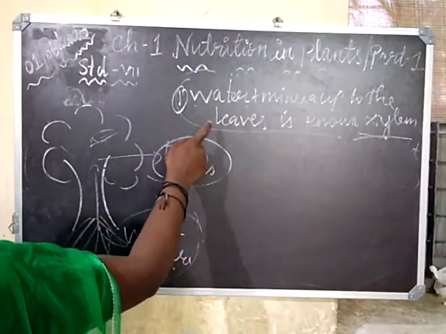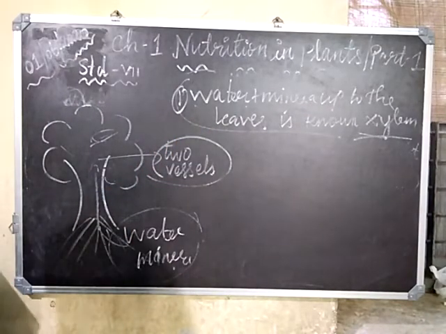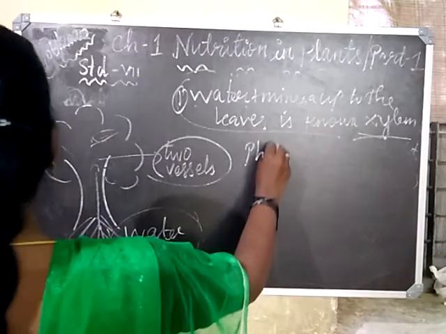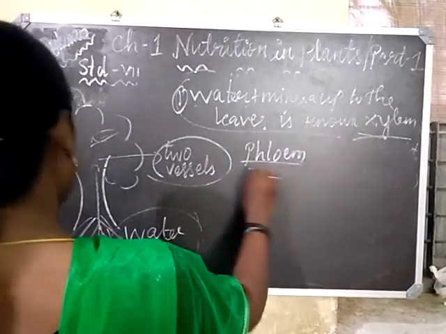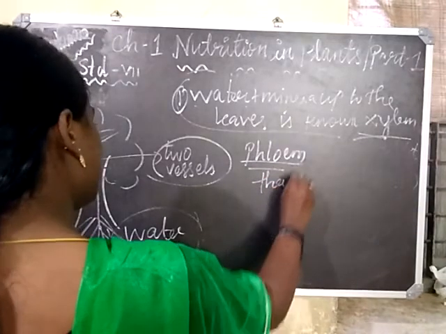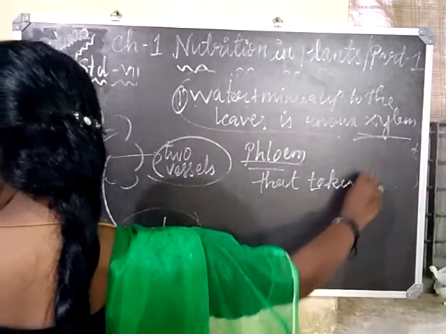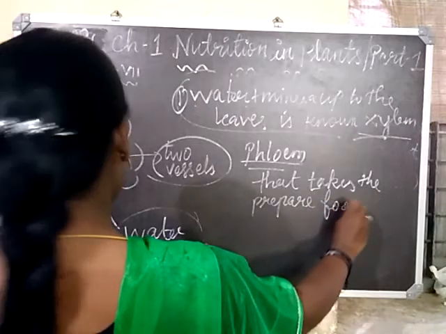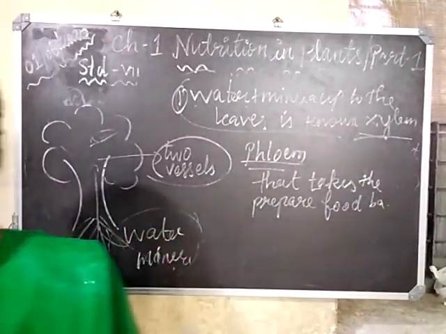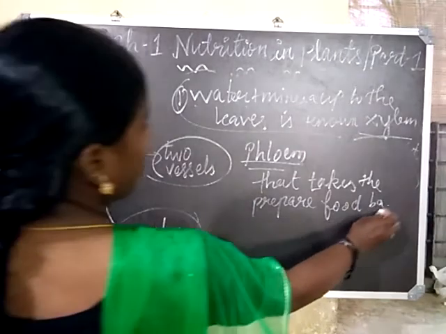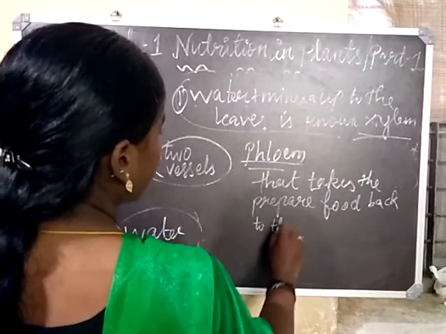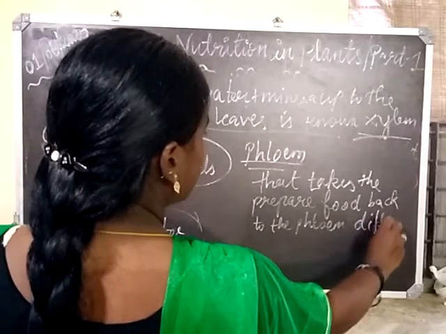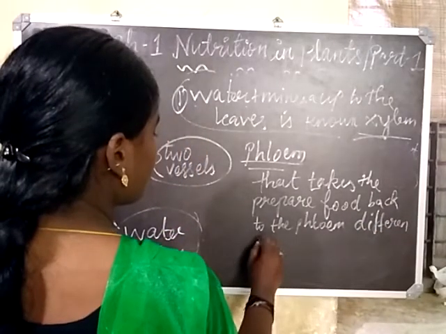The second one, the vessel that takes the prepared food back to the different parts of the plant, is called phloem.